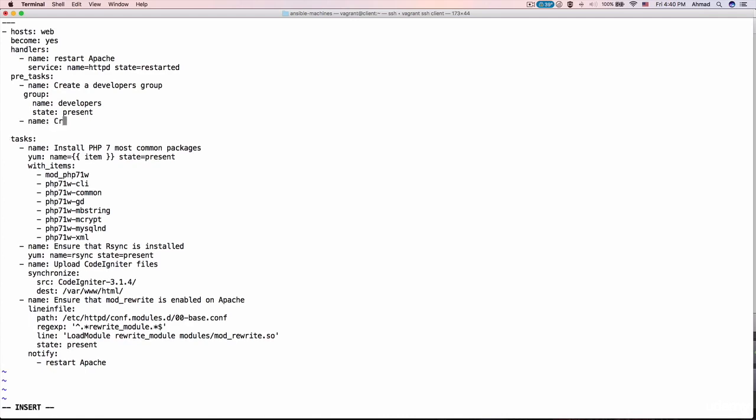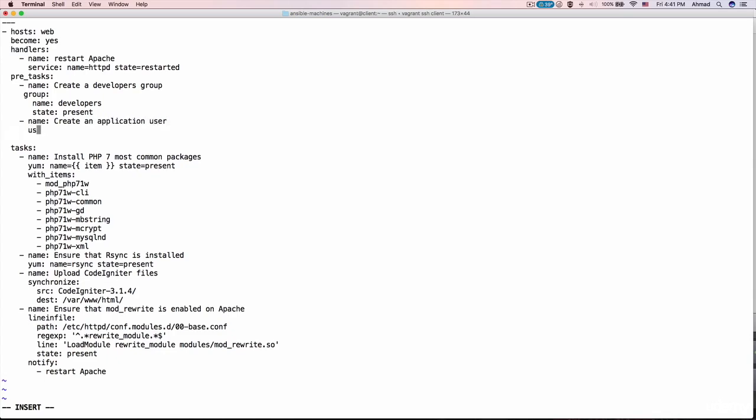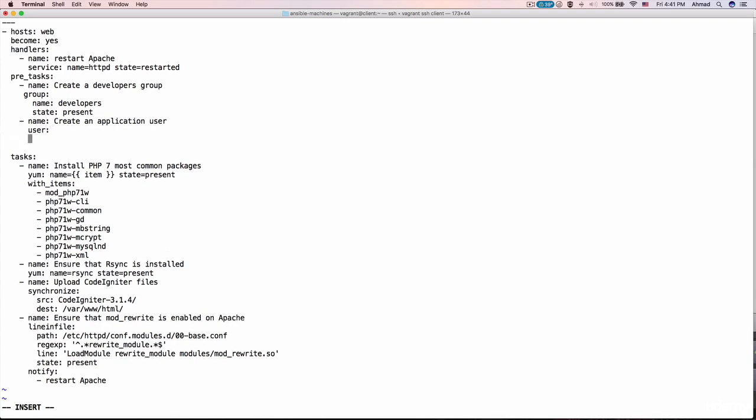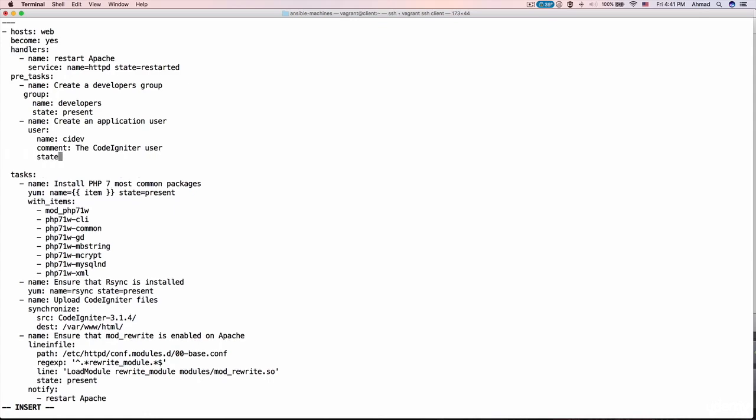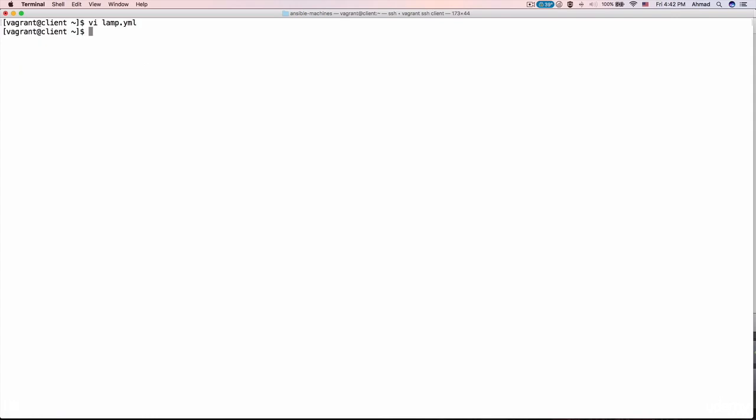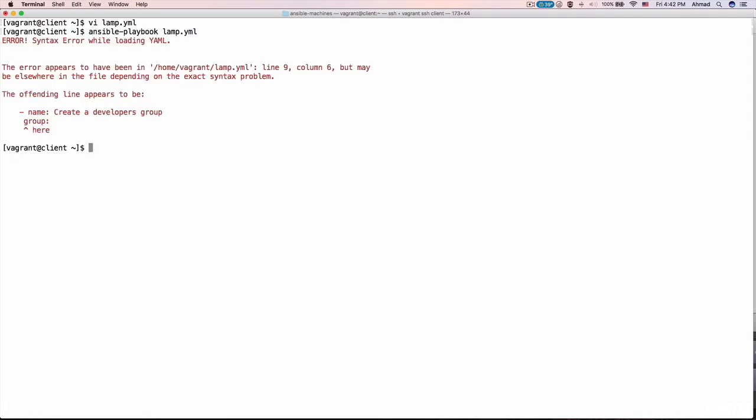Now I'll have to create an application user. I will use the user module, and I have the name of CIDev. I can add a comment for whoever is looking at this user. This is the CodeIgniter user, and of course the state is present. Okay, now let's exit and let's run the ansible-playbook.